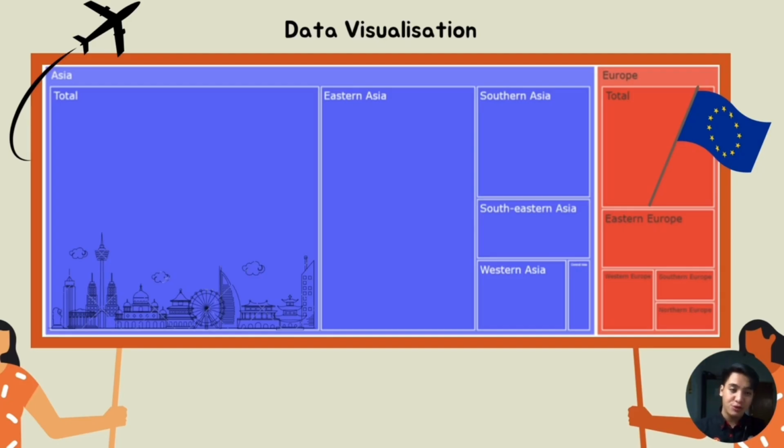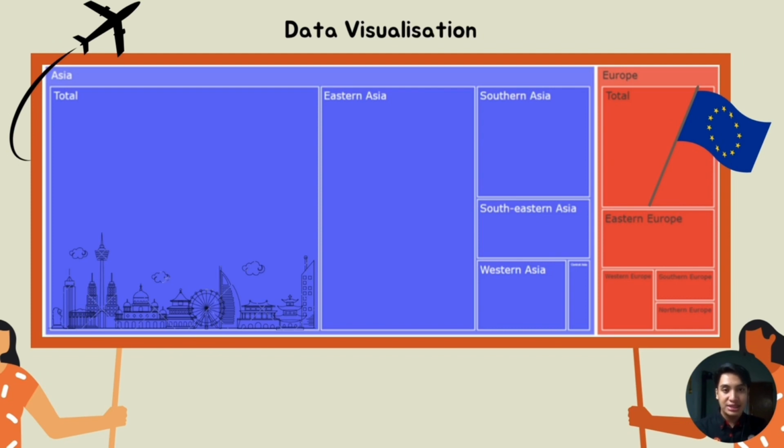To understand more about our finding, we will do the data visualization by using a tree map that shows Asia as the area covered by the blue, while the red one belongs to Europe. We can see Asia is divided into two areas: the left one shows the total of the GHG emission, and the right one shows how each region covers the area of the GHG emission there.